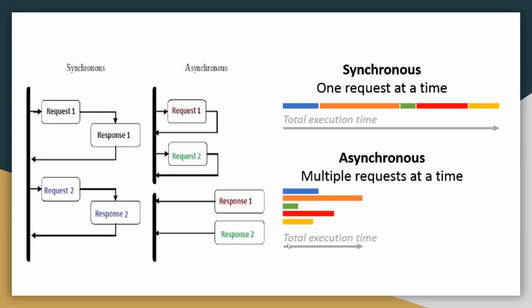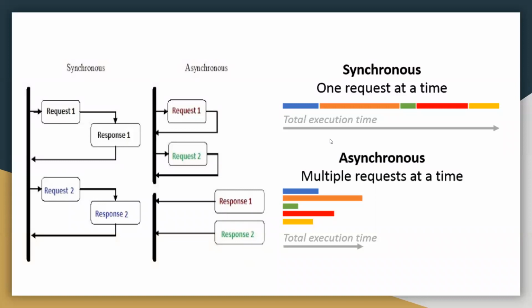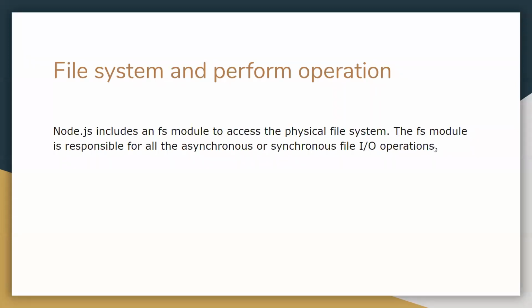That's why the execution time of asynchronous programming is less. And Node.js uses asynchronous programming, so that's why Node.js is faster than other server-side languages.